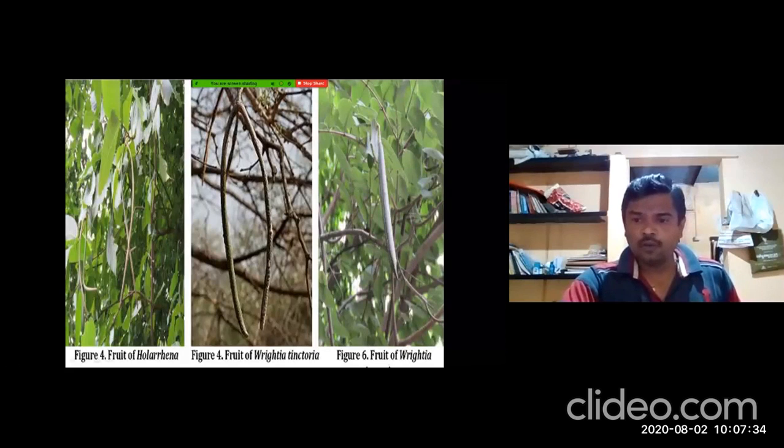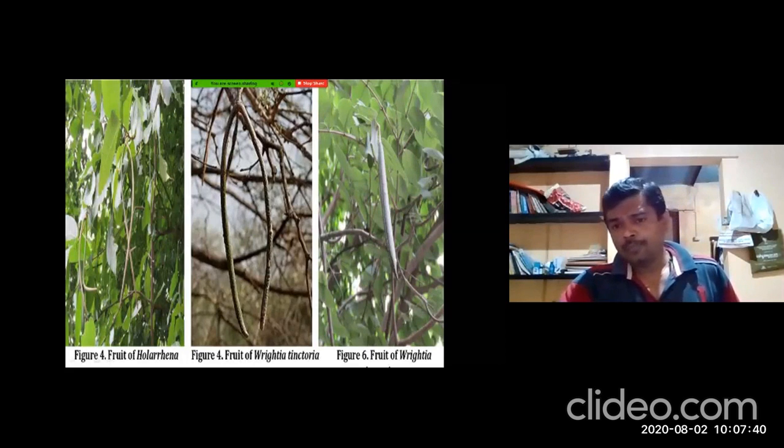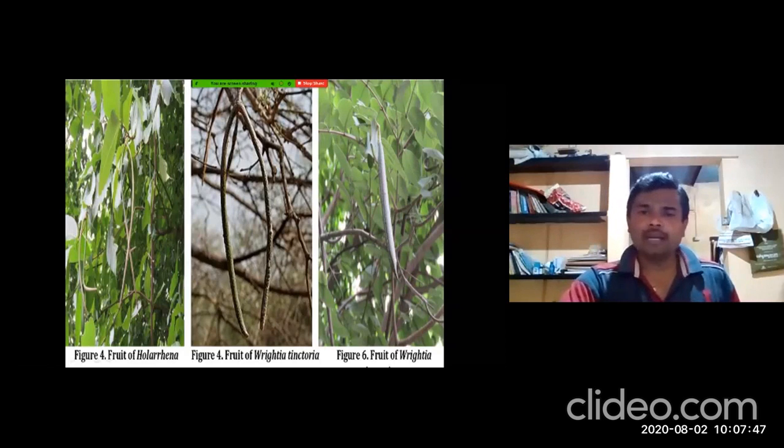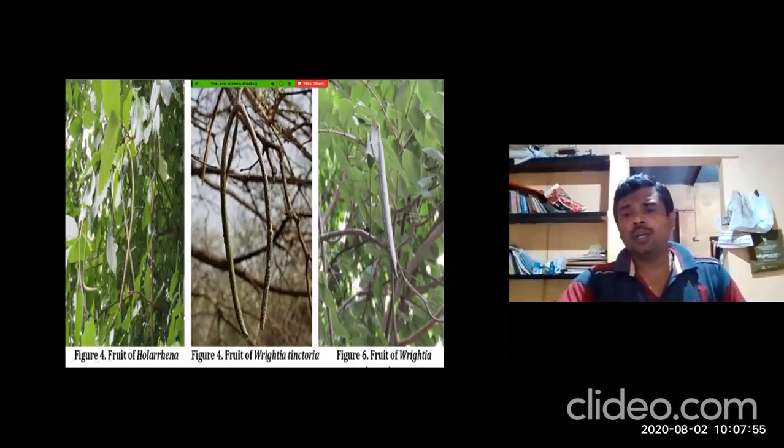And this is the fruit of Wrightia tomentosa. Here two fruits are actually there, but we are observing only single fruits. The size of the fruit will be smaller, but the diameter will be bigger. So these are the differential characters of Holarrhena antidysenterica, Wrightia tinctoria, and Wrightia tomentosa.